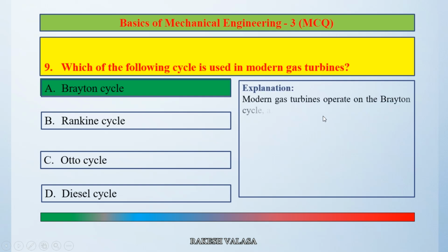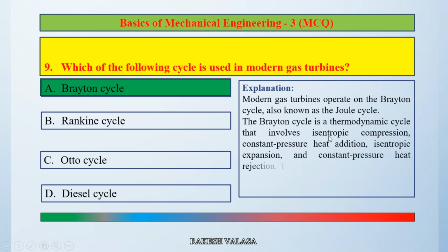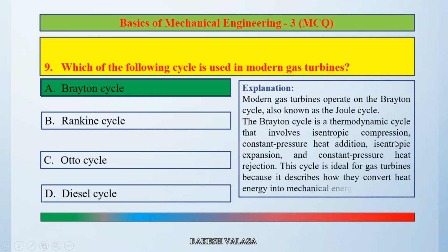Modern gas turbines operate on the Brayton cycle, also known as the Joule cycle. The Brayton cycle is a thermodynamic cycle that involves isentropic compression, constant pressure heat addition, isentropic expansion, and constant pressure heat rejection. This cycle is ideal for gas turbines because it describes how they convert heat energy into mechanical energy. So the correct answer is option A, Brayton cycle.